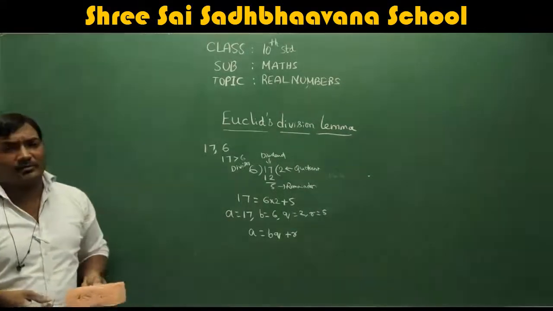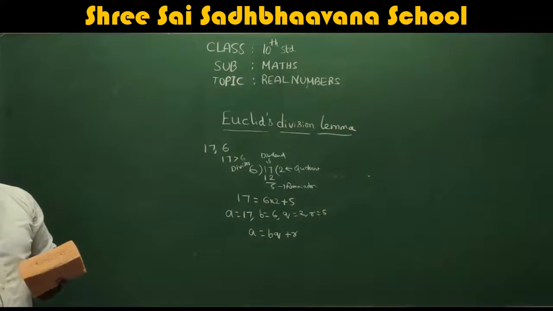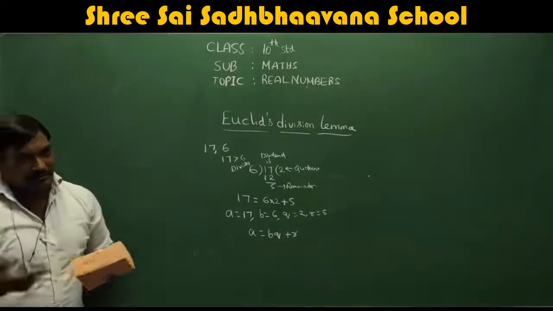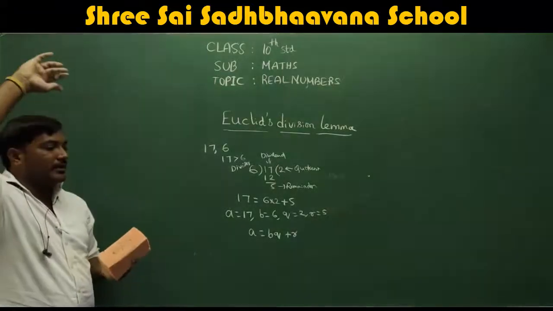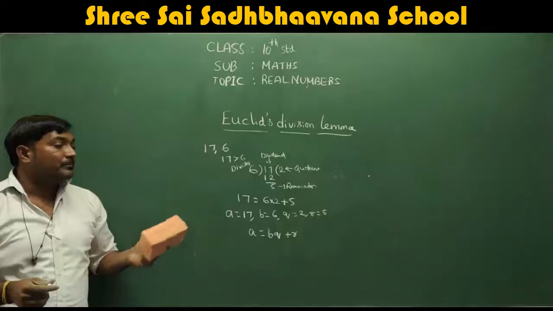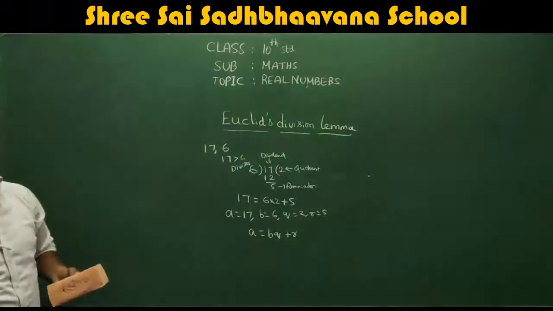So I am writing in a general form, which is A is equal to BQ plus R. Got it? So A is considered as dividend, B is considered as divisor, Q is considered as quotient, and R is remainder. Okay, you can just do this with another sum also.